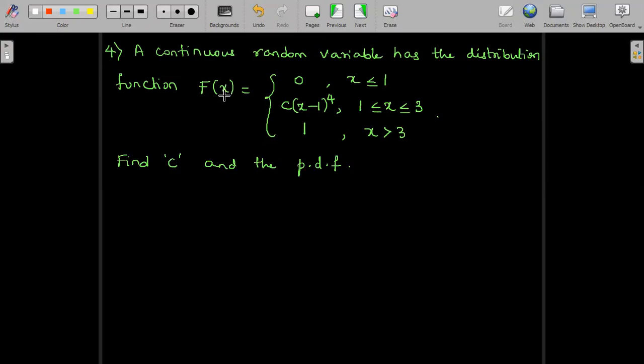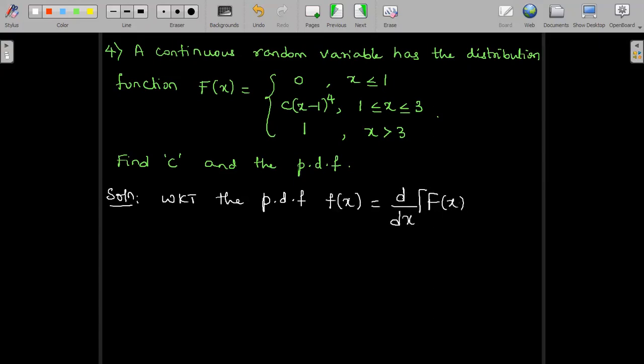Keeping this, we have to find out small f of x. So let us recall from the theory that the probability density function, PDF, is given by f of x, and that is given by d by dx of capital F of x.